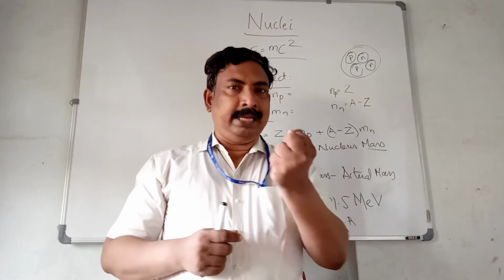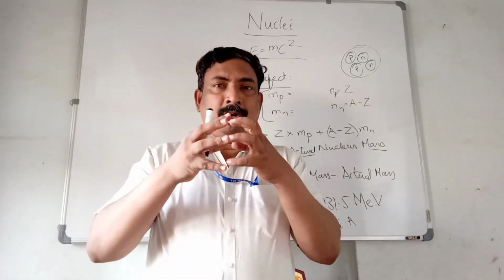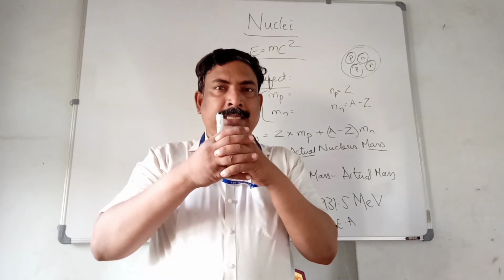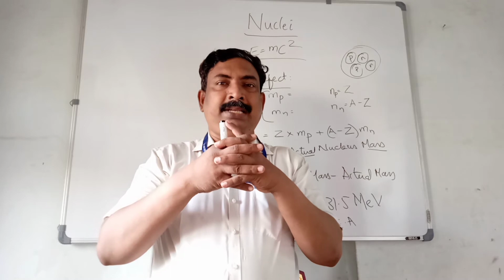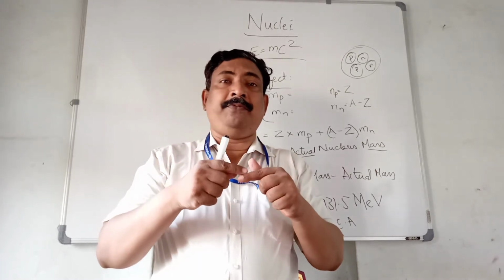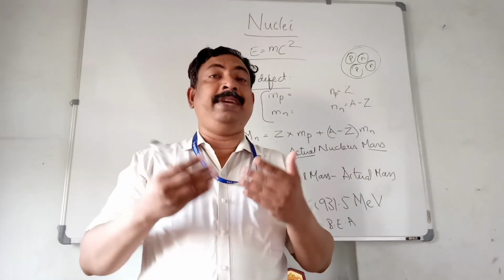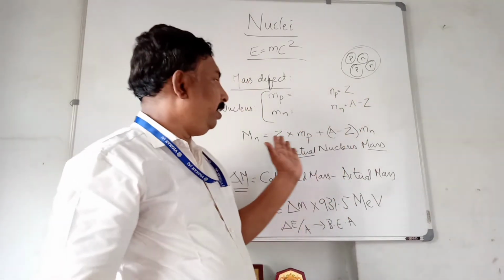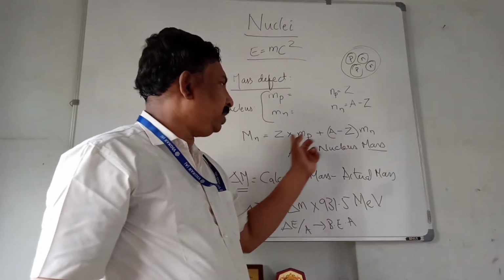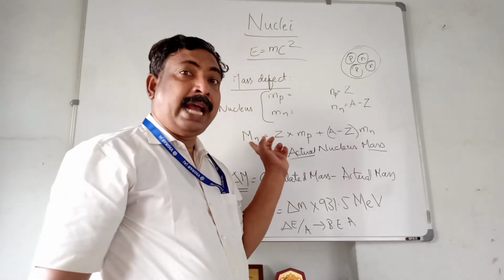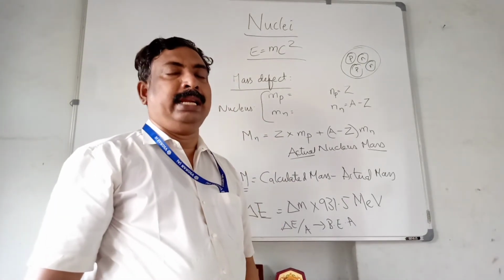First of all, in the nucleus what are present? Protons and neutrons are present. These protons and neutrons are bound together by some energy. That energy we call binding energy. This energy has come from mass. This mass is converted into energy. Where this mass is, we can easily identify. When I calculated the mass, the calculated mass must be this much, but the actual mass is less than the calculated mass.